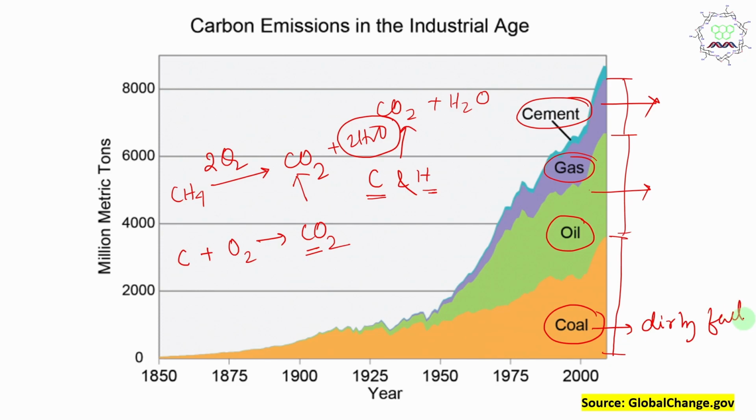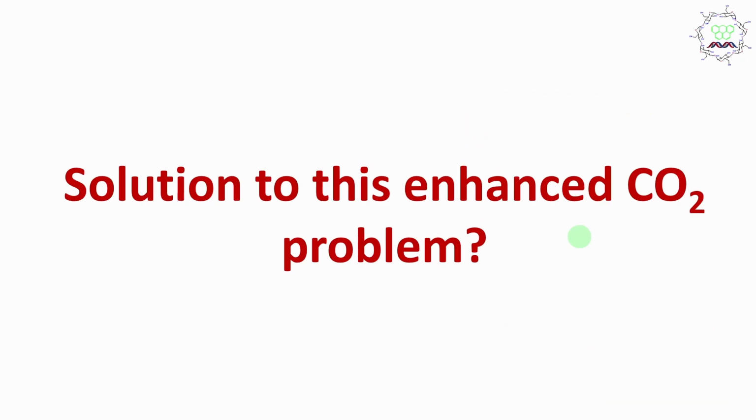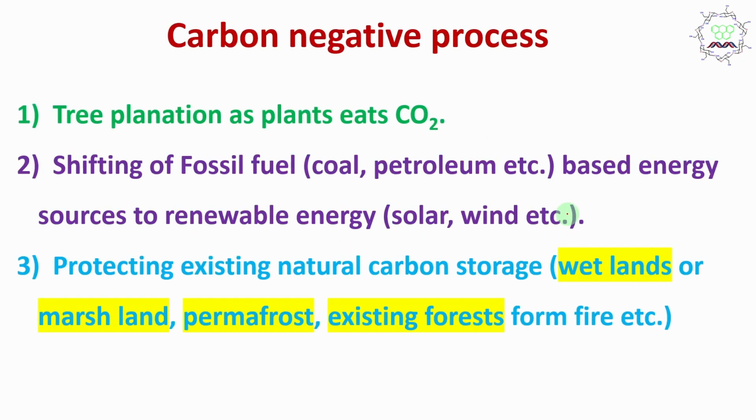And the sad thing is that the majority of the world's electricity comes from burning coal. So right now we need to shift from this fossil fuel based energy production system if we want to stop global warming and climate change, and this is the best solution for this problem.